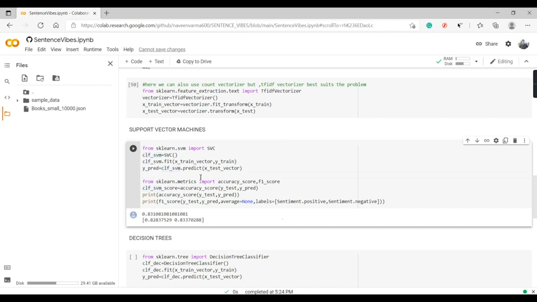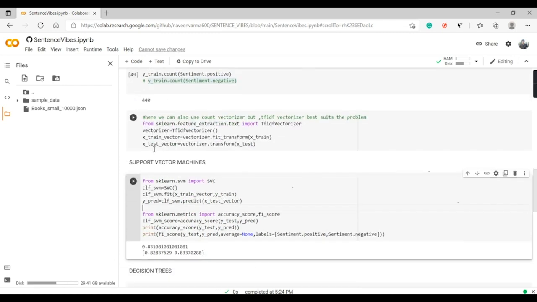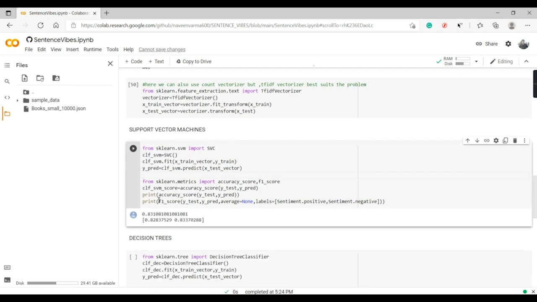So here are the predictions, and we should also know the accuracy score of it. So we'll be importing both accuracy score and F1 score. We'll store it in a variable called classifier SVM score, which equals accuracy score of y test and y predictions. So y test is the actual data that we have split here, and the y predictions is the predicted data that we have predicted here. Firstly I'll be printing the accuracy score, and then the F1 score of both positive and negative reviews separately. This is the average of both ones.